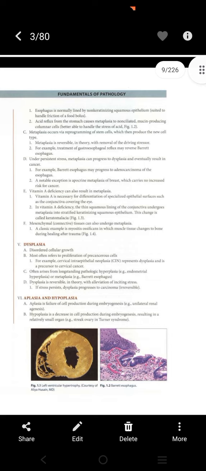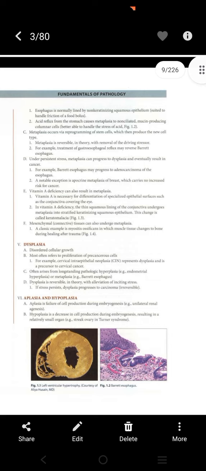Dysplasia. Disordered cellular growth most often refers to proliferation of precancerous cells. For example, cervical intraepithelial neoplasia represents dysplasia and is a precursor to cervical cancer. Often arises from long-standing pathologic hyperplasia, for example, endometrial hyperplasia, or metaplasia, for example, Barrett esophagus. Dysplasia is reversible, in theory, with alleviation of inciting stress. If stress persists, dysplasia progresses to carcinoma, irreversible.